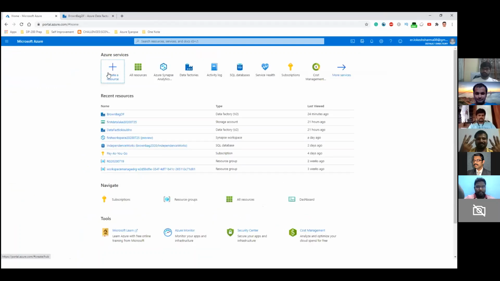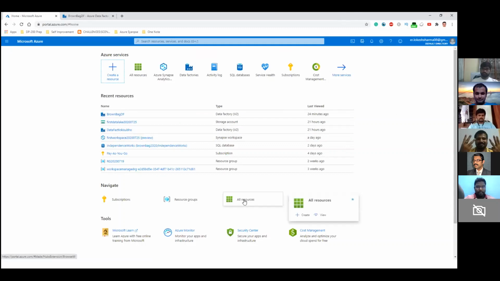Obviously you will need an Azure subscription. I think that is where things become tricky, because most of the time we would have already exhausted our free resources. So you can always create a new email address and a new subscription. I think they give you around 13K rupees for the first month, and for the practical that we are doing, we can easily do that with that much money.